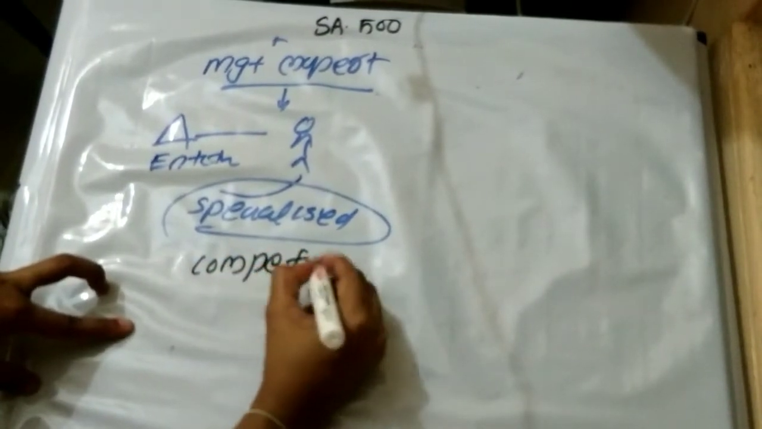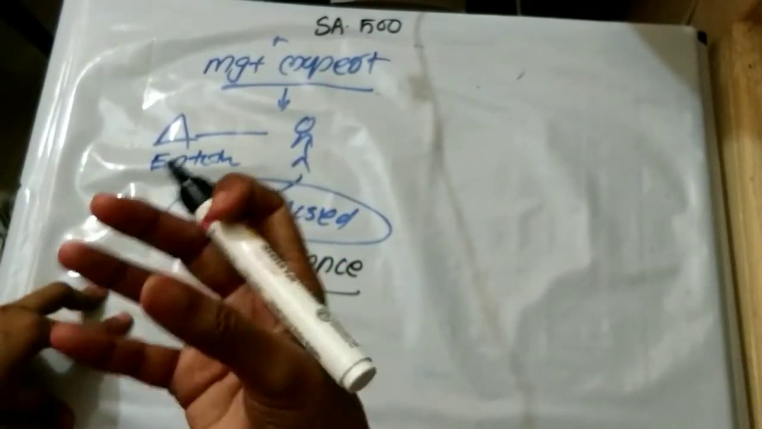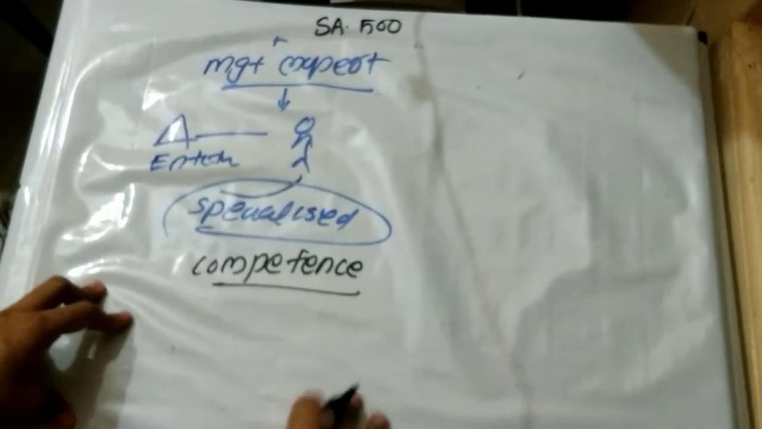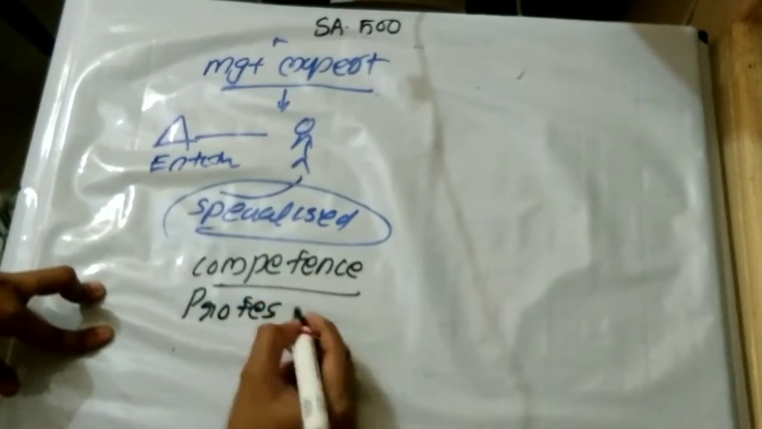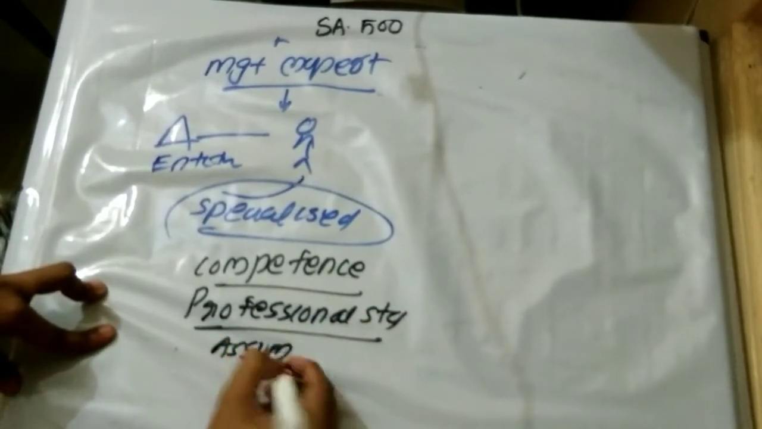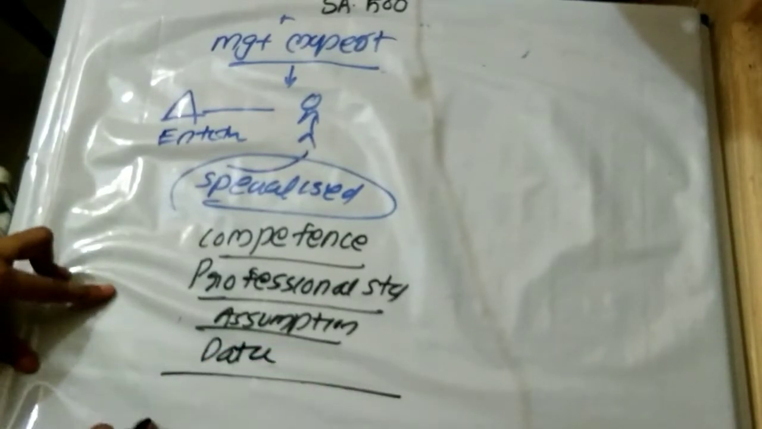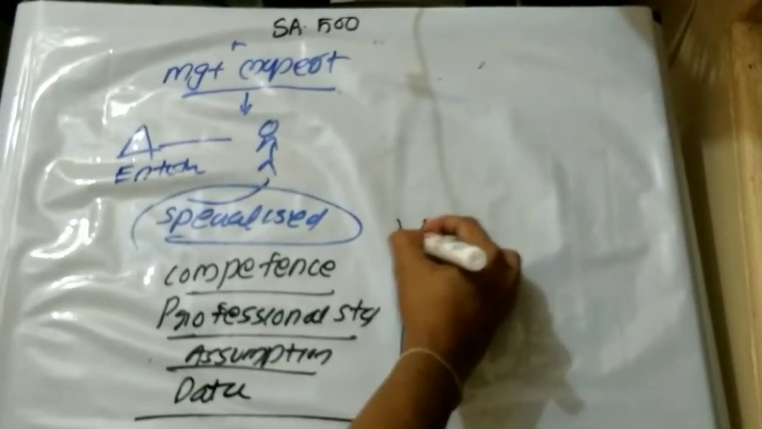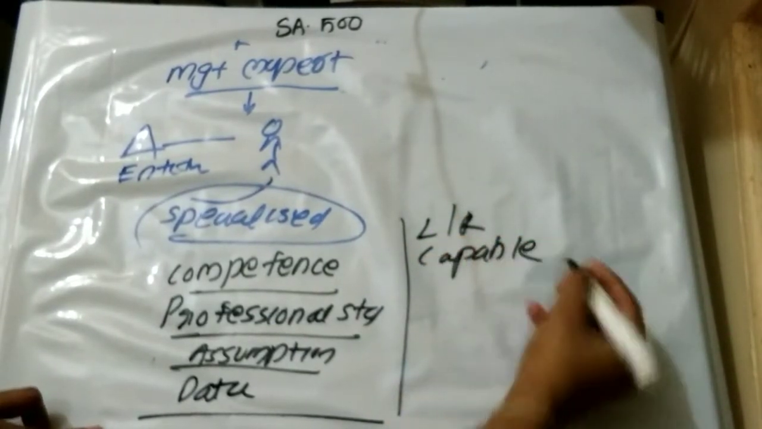The auditor has to determine the competence of the management expert: whether he has the competence to perform that kind of work, whether he has the experience or professional skill to handle it. Then whether he is following the professional standards, the assumptions made by the management expert, then the data used by the management expert, whether he is complying with legal and regulatory matters, whether he is capable of doing the work.